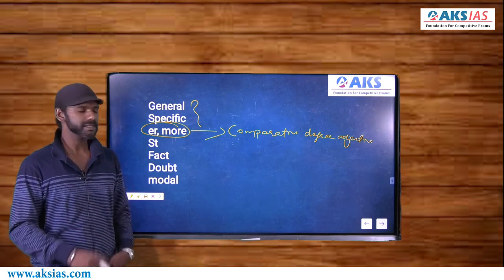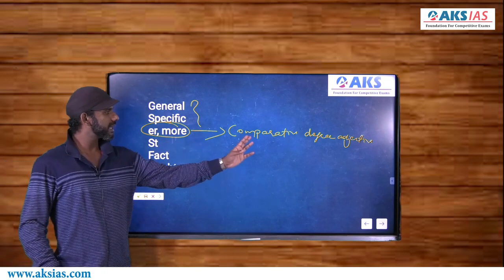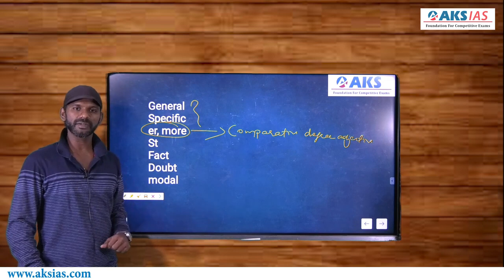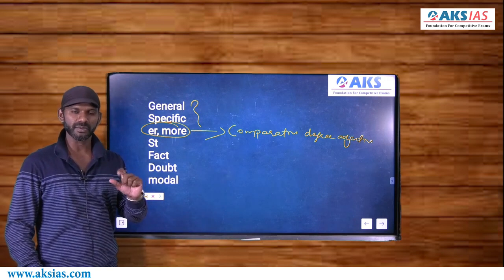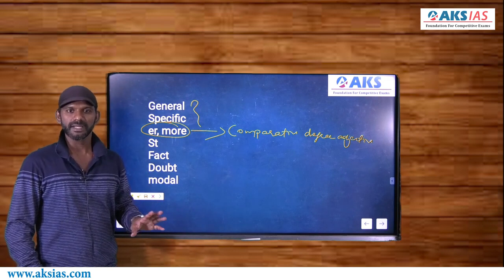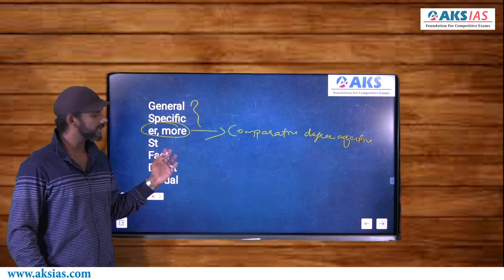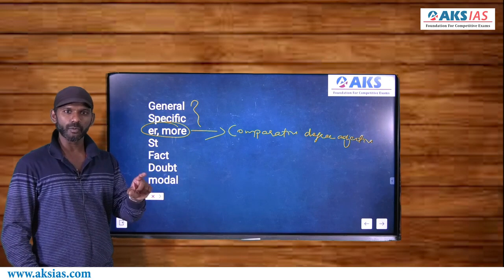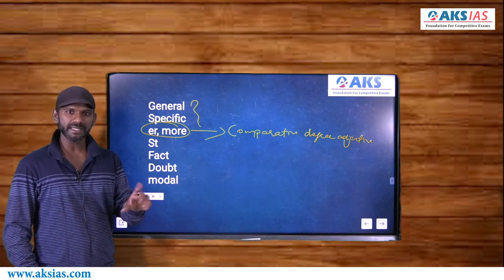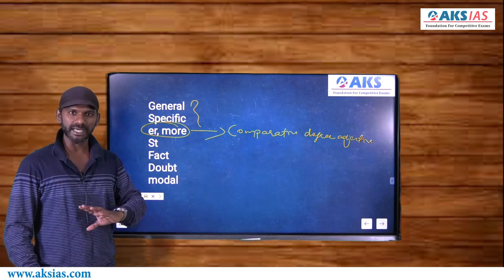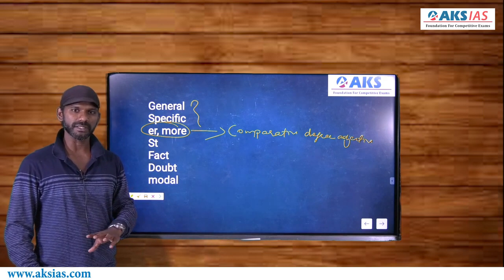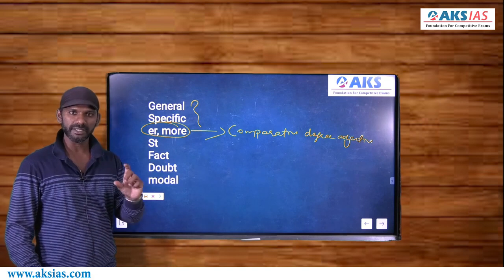What I mean to say is this, if there is a comparative degree adjective in the option, there must be a comparative degree adjective in that part of the passage where the topic of the question is mentioned. That means, if you find any option containing an ER word or more word, just see whether there is any ER or more word in that part. If you don't find any ER or more word there, just eliminate that option. Right? If X and Y are getting compared in the option, X and Y must get compared in that part.